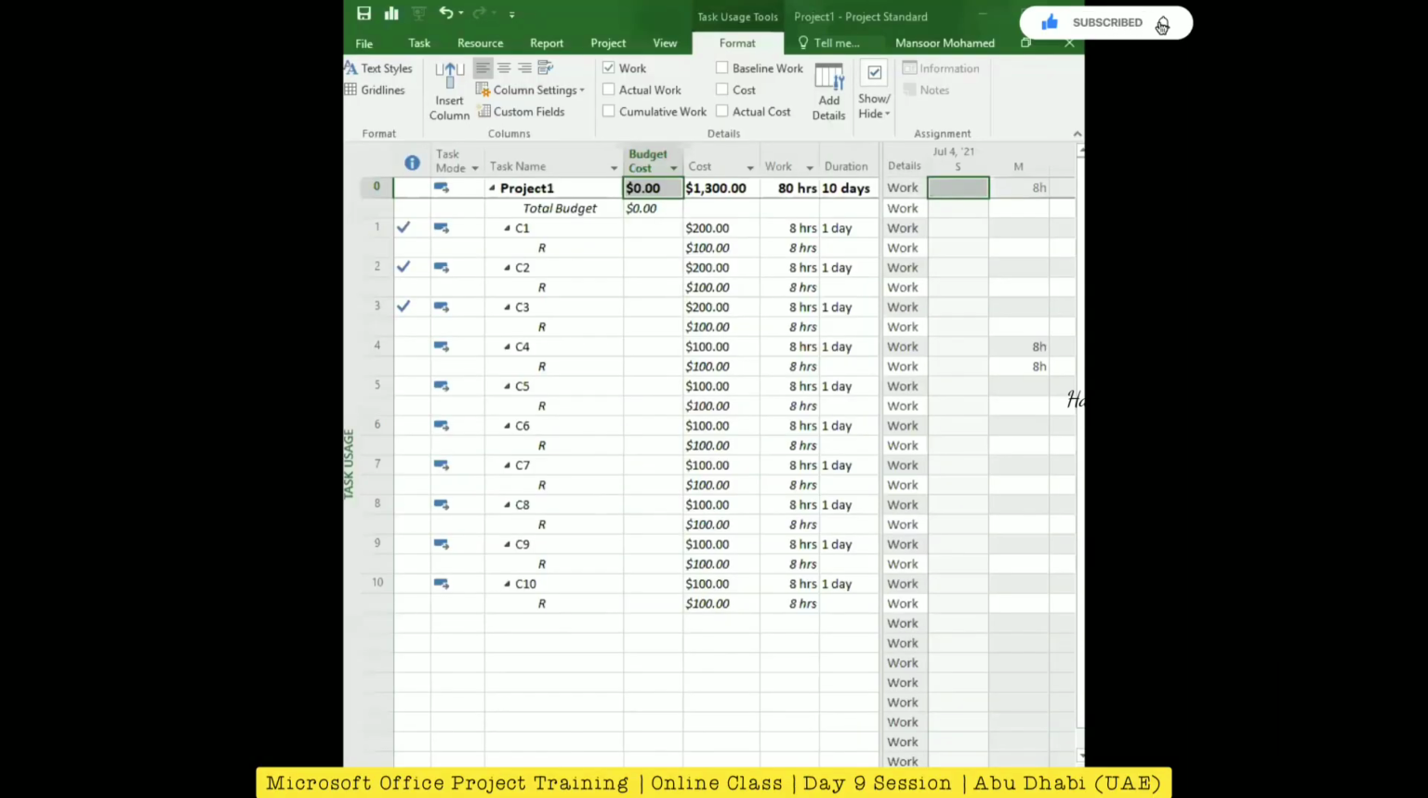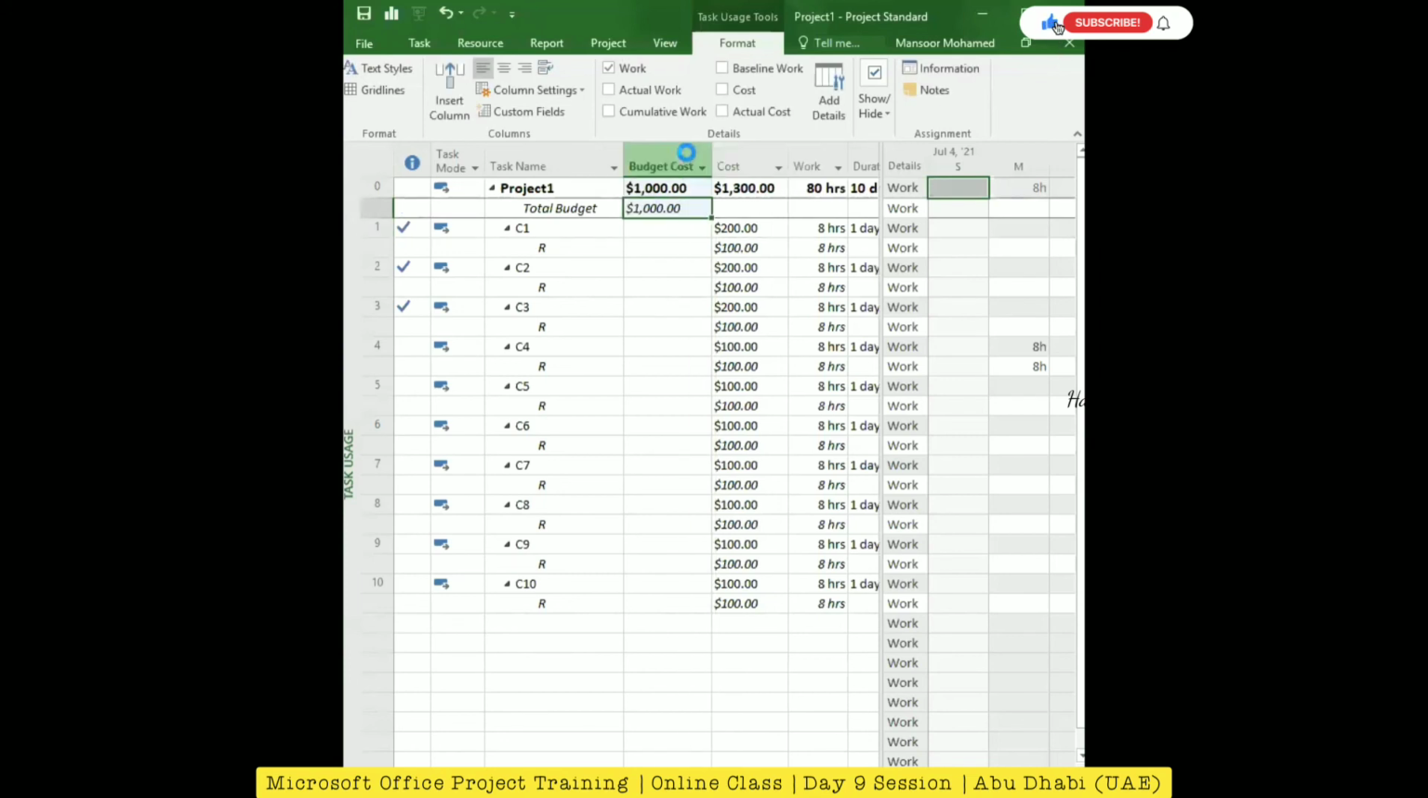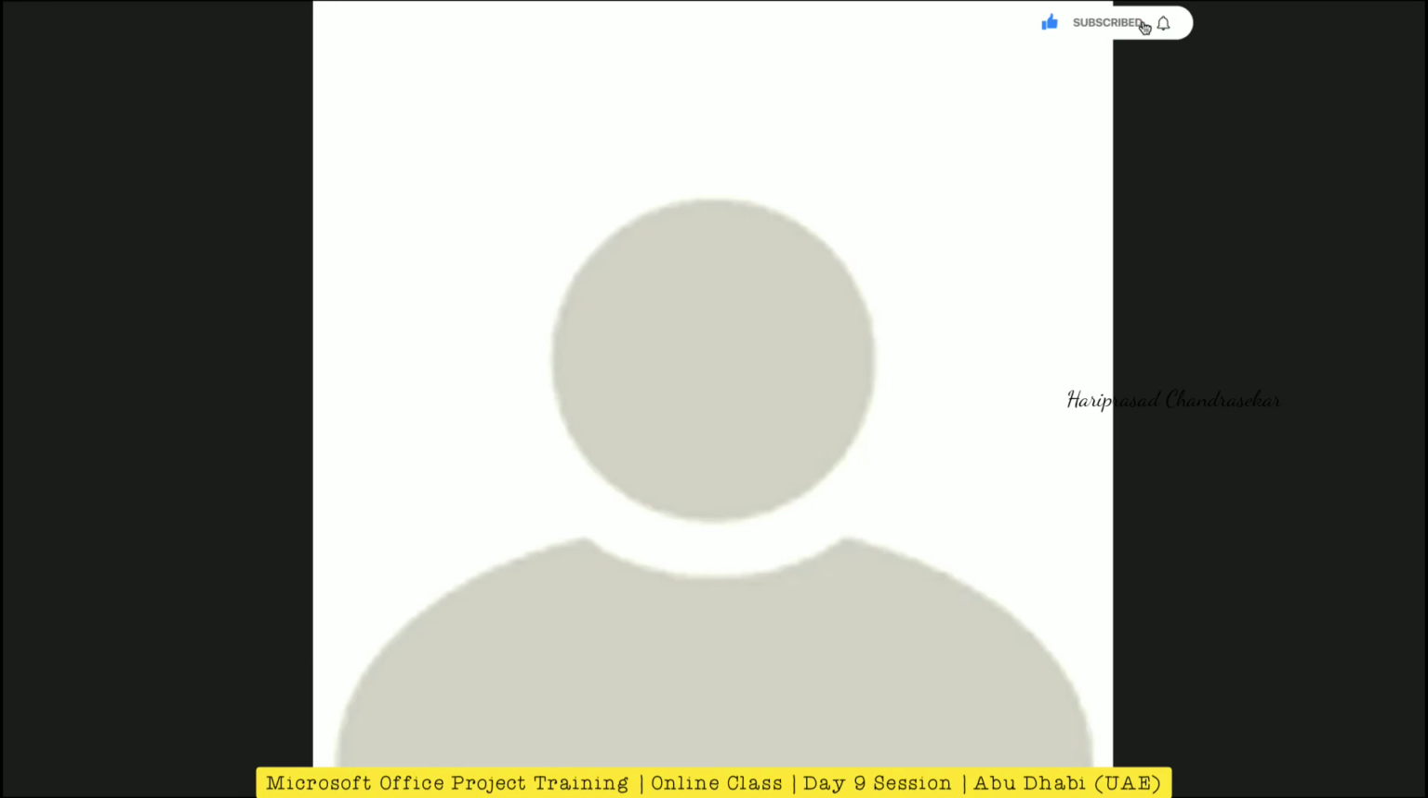I am able to see. So you put in the budget cost. Yeah, but it's not showing 1,000, so I cannot write. See, you have to write below. We need to write in the lower one. Yeah. Okay. See, these small steps I'm forgetting now.